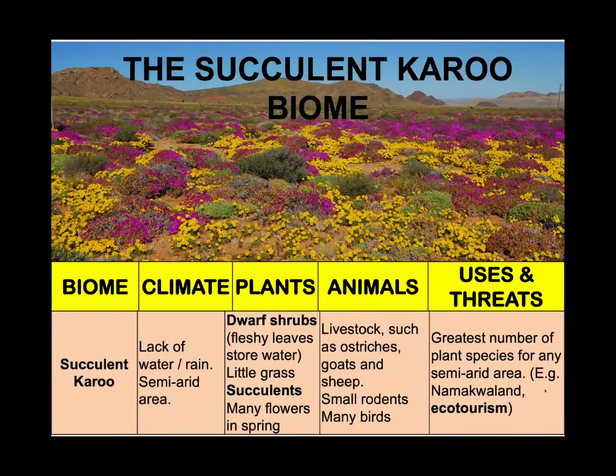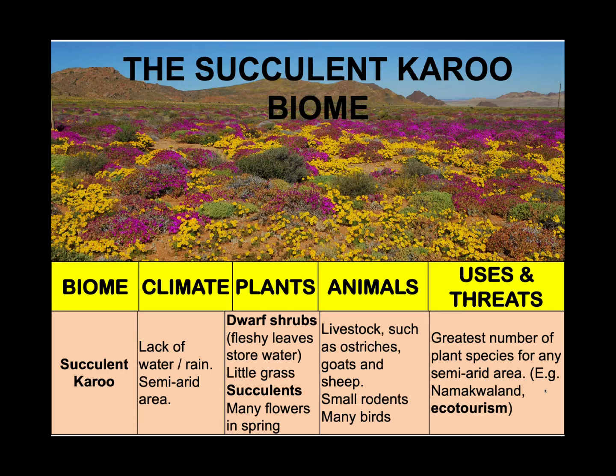Let's look at the Succulent Karoo biome. Quite a beautiful picture, don't you think? If you look at this biome, you will immediately know what it's famous for. Yes, for its beautiful, colorful wild flowers. Right? Now the Succulent Karoo biome, where can we find it? It's on the west coast of the Northern Cape as well as the northern parts of the Western Cape. This biome is hot in summer and cold in winter, although the rainfall in this area is very, very low.